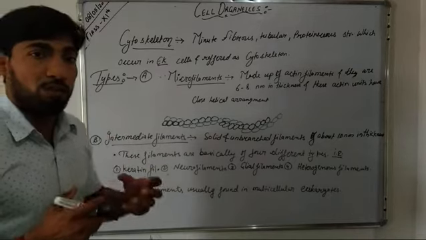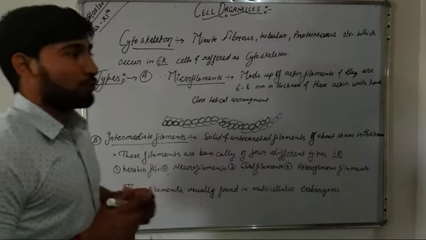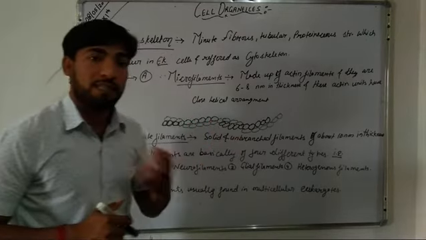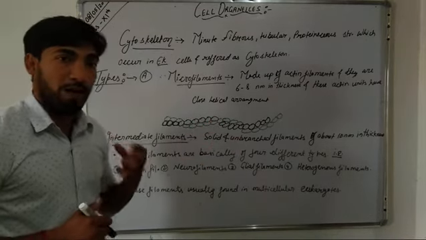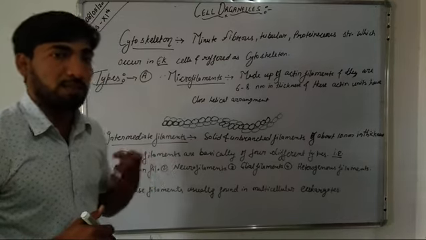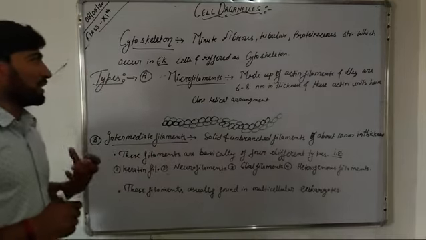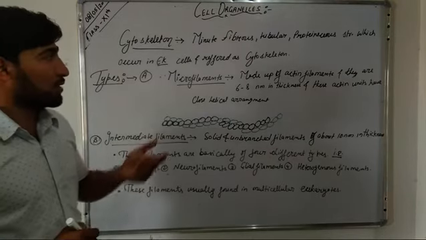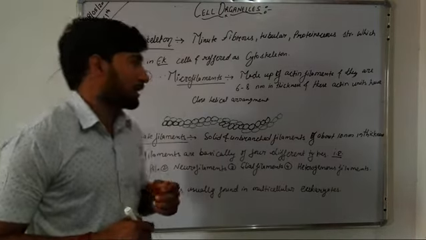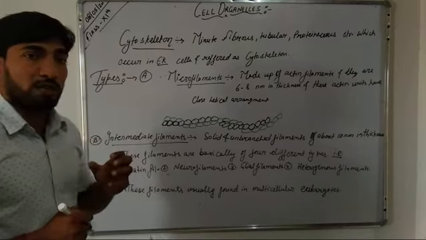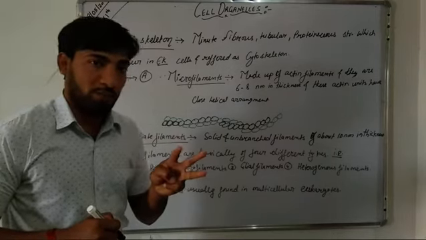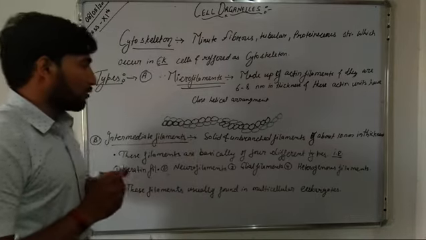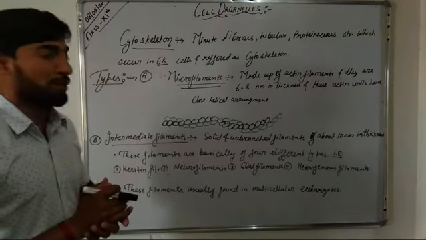The cytoskeleton is made up of minute, fibrous, tubular proteinaceous structures which are present in eukaryotic cells, and that's why they are referred to as cytoskeleton. Further, the cytoskeleton is of three different types. The first one is microfilaments. In microfilaments, we have the actin fibers.